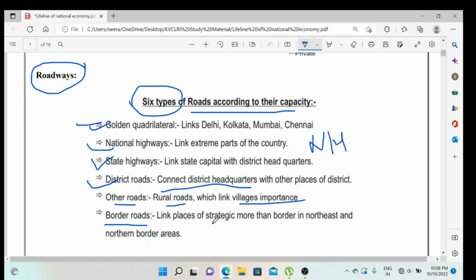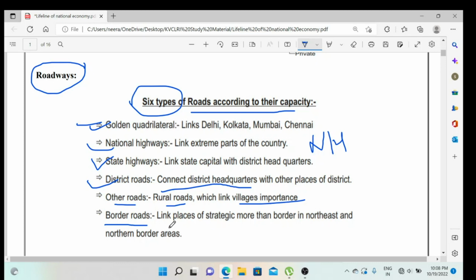By the word you can understand, these are roads built on the borders, and we all know borders are very important places in our country, because our country has boundaries with Pakistan, China, Bangladesh, Myanmar, and even Nepal and Bhutan.